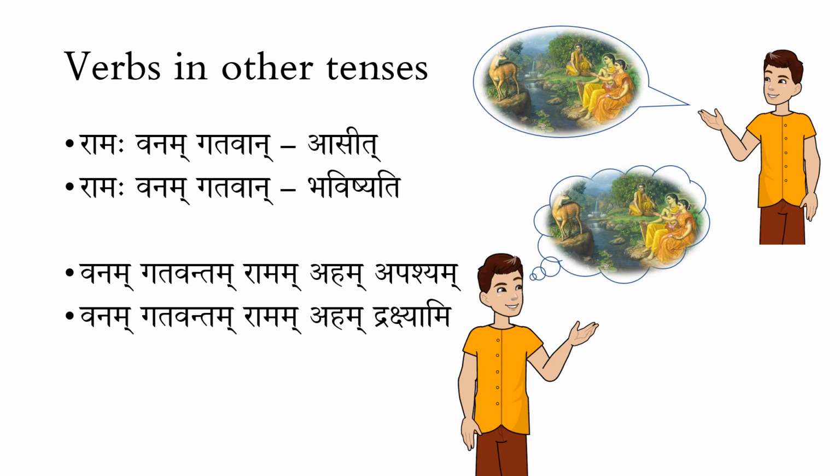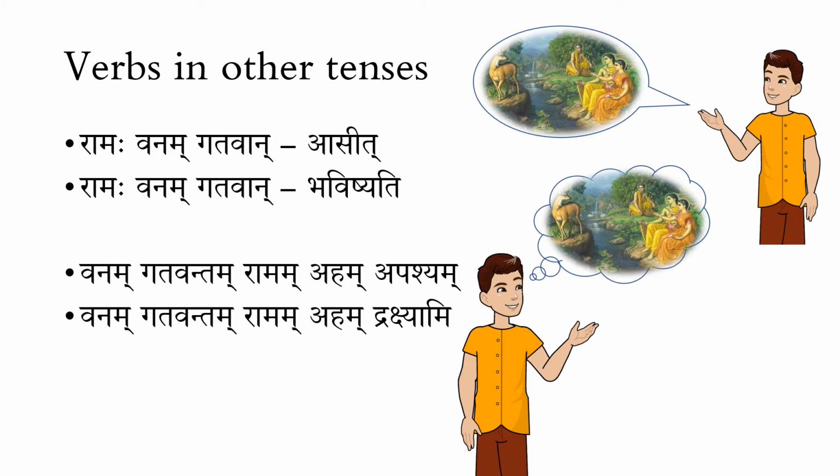So this Gatavan, this Tavatu form, is indicating Bhutakala, but with relation to the actual Kala of the actual Kriyapadam. For example, the Kriyapadam is Asti, which is the present tense, or Asit past tense, or Bhavishyati future tense.